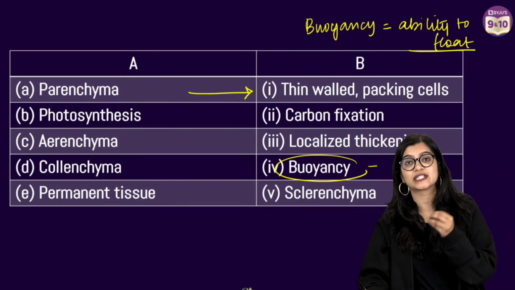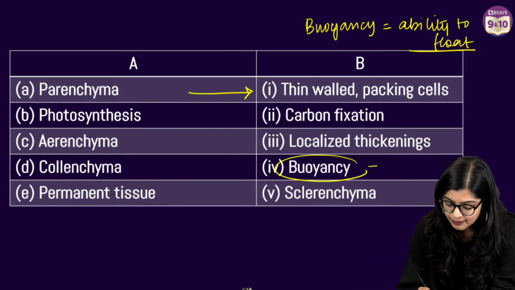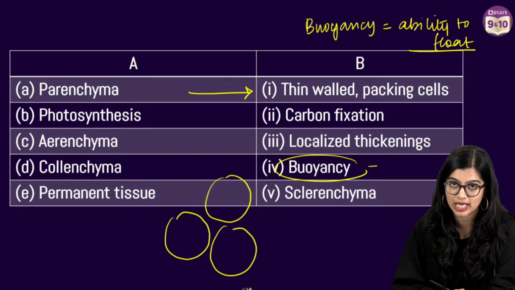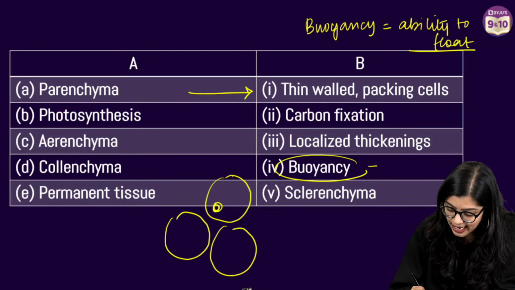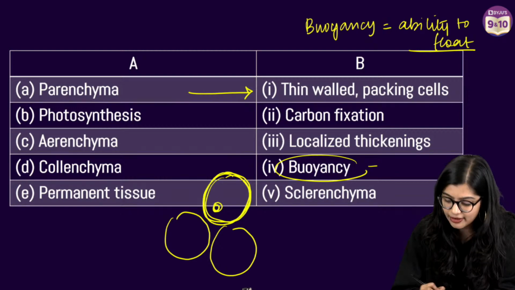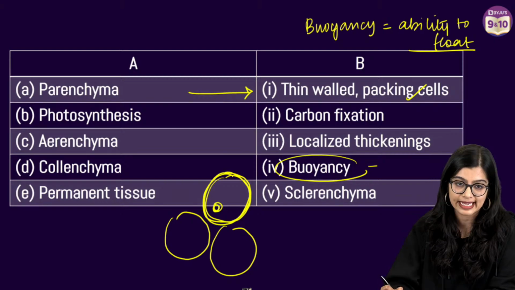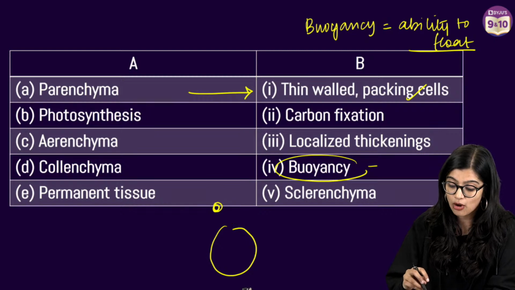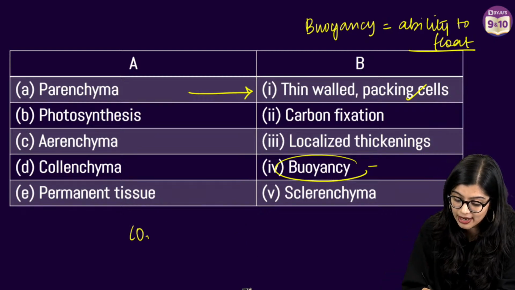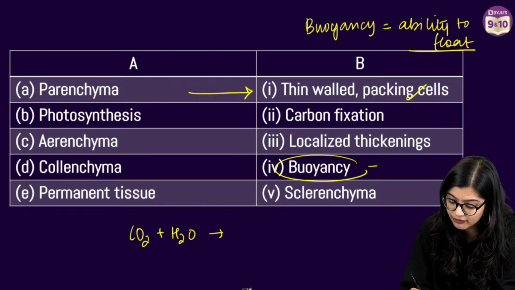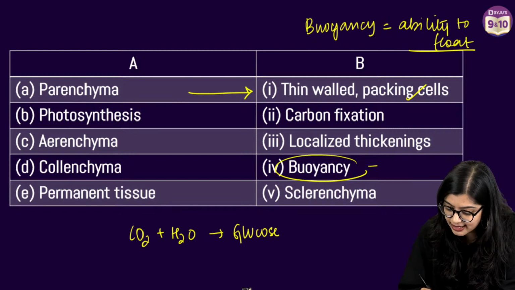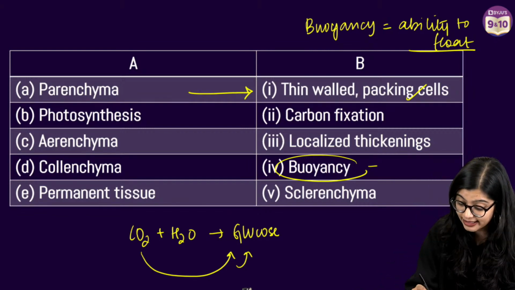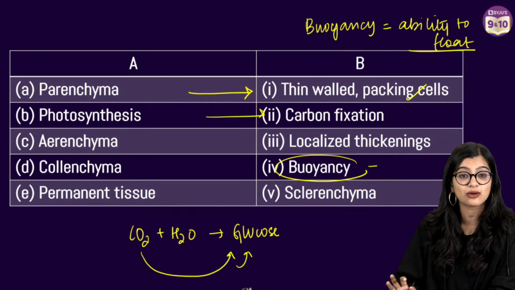Parenchyma is a type of simple permanent tissue, right? So we see that it is a type of simple permanent tissue wherein they have thin cell walls, right? And they act as packing cells. So correct match is already there. Now you have photosynthesis. Photosynthesis is a process where carbon dioxide will combine with water to give you glucose, right? And we see here that this carbon dioxide is what is getting fixed, yes? So technically B is also correctly matched. B is equal to 2.